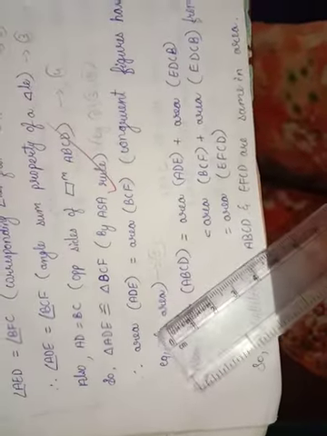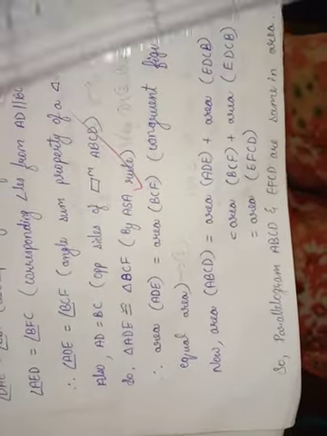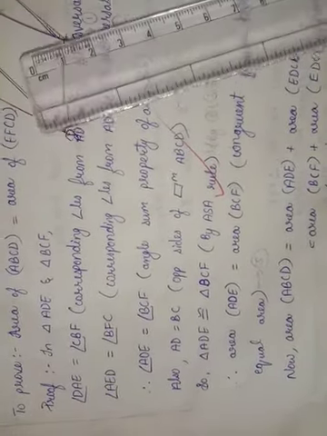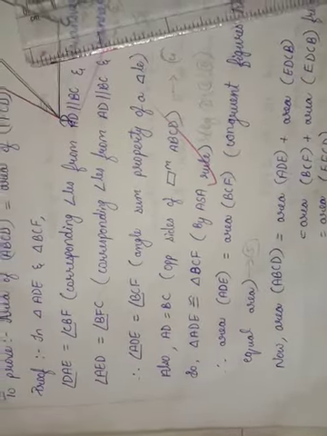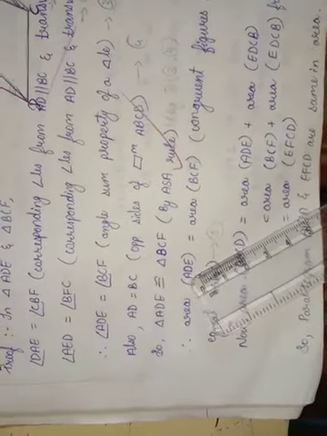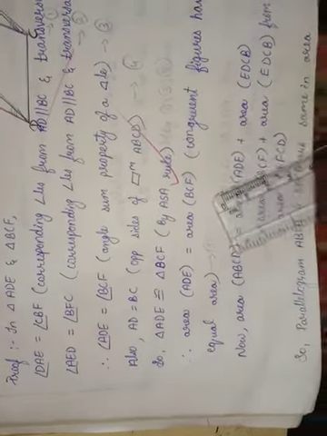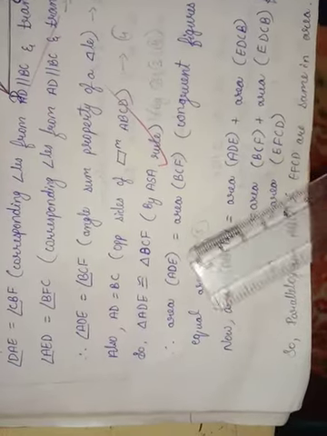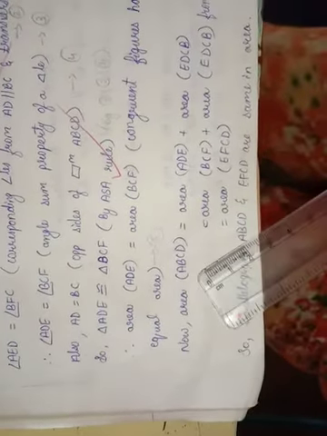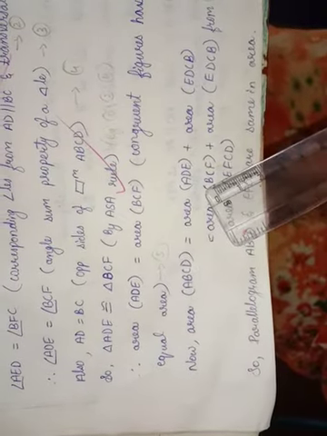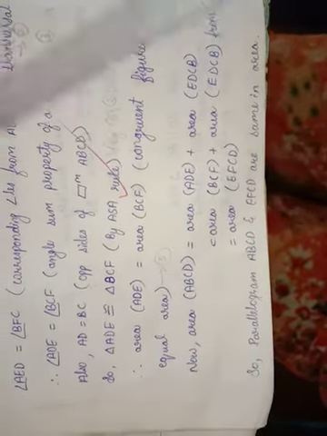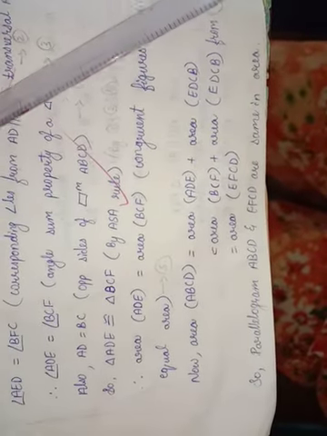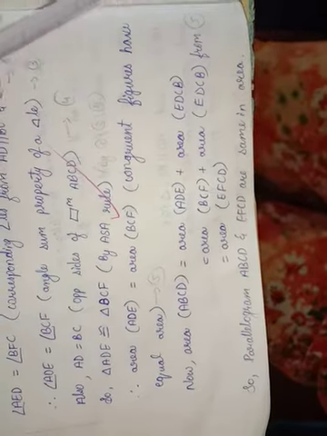If the two triangles are congruent, then their area is also equal. Understood? Therefore area of triangle ADE is equal to area of triangle BCF, since congruent figures have equal area. According to that we have proved it here. Now area of parallelogram ABCD is equal to area of triangle ADE plus area of EDCB. These two become a parallelogram.